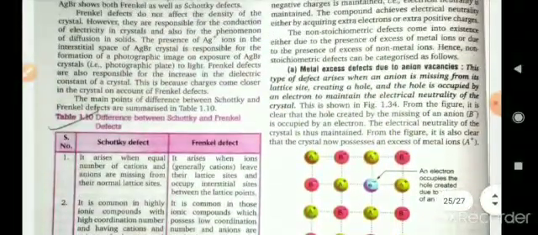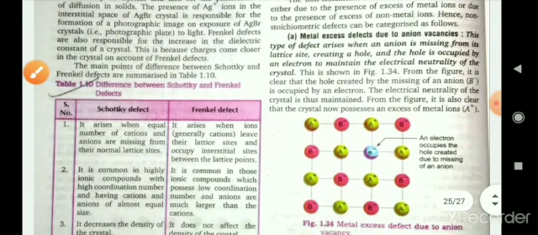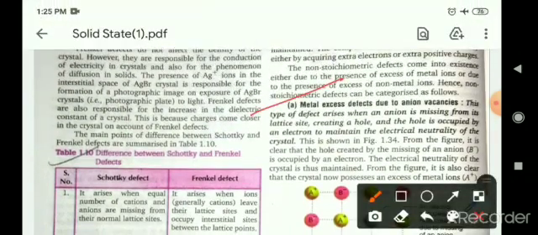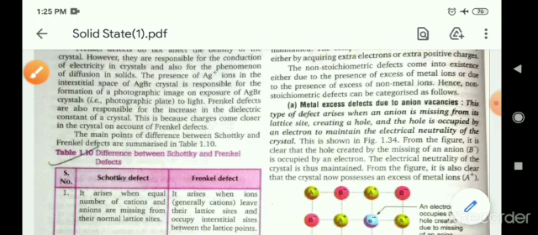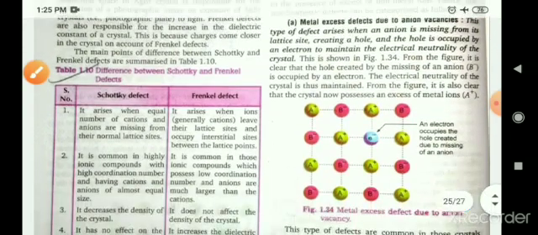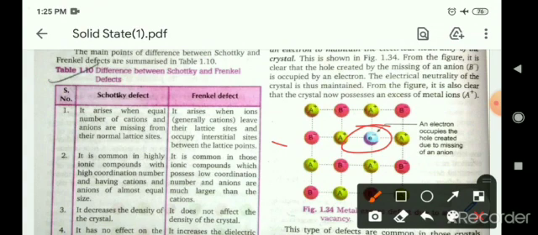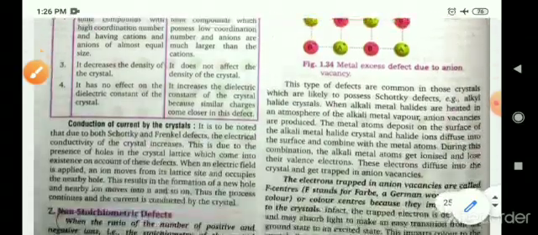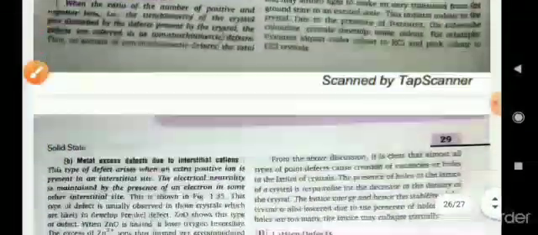In which there is a metal excess defect, it is a type of non-stoichiometric defect. So in metal excess defect, one anion will be removed from the crystal system, due to which a hole will be generated, and after that an electron will come and occupy this hole and neutralize it, due to which the number of cations will be increased in this crystal system, so it is known as the metal excess defect. Okay, it is a type of non-stoichiometric defect.